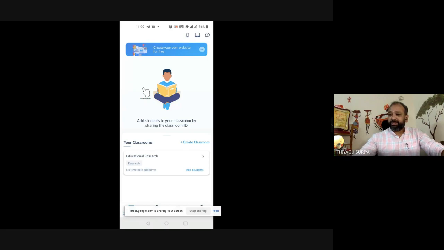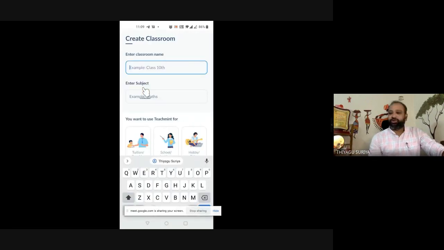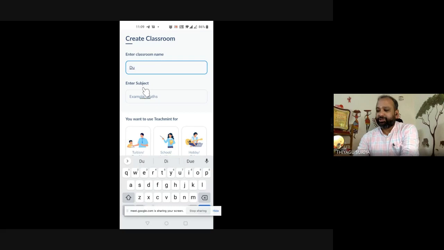So I'm opening the template of the TeachMe theme. I'm going to the classrooms. If you would like to create a new classroom, you can go to create a new classroom. For example, I'm showing here, create a new classroom. I'm putting the classroom's name as augmented reality, otherwise digital learning. So I'm creating the class like this, digital learning.